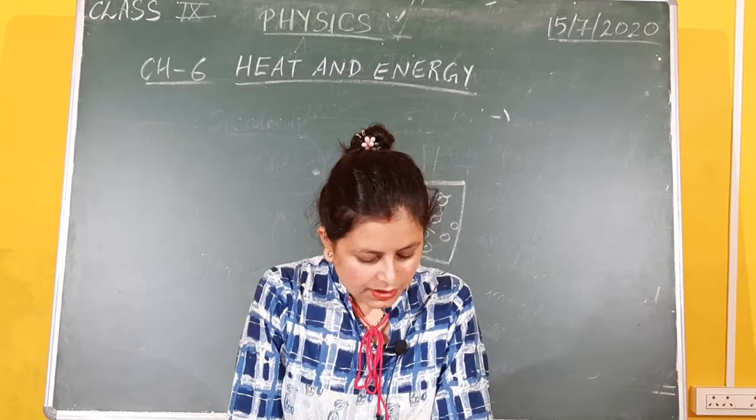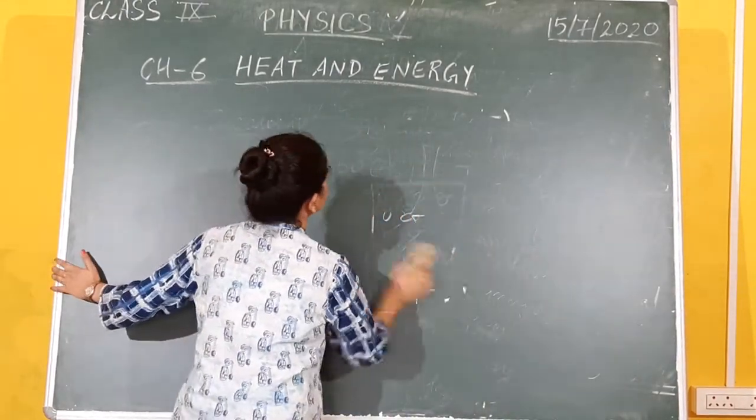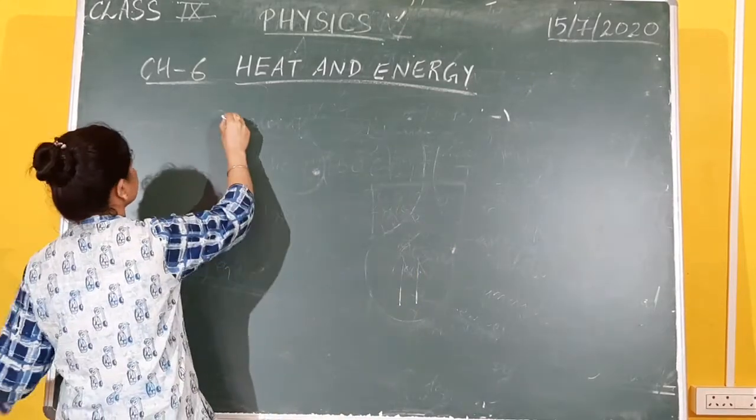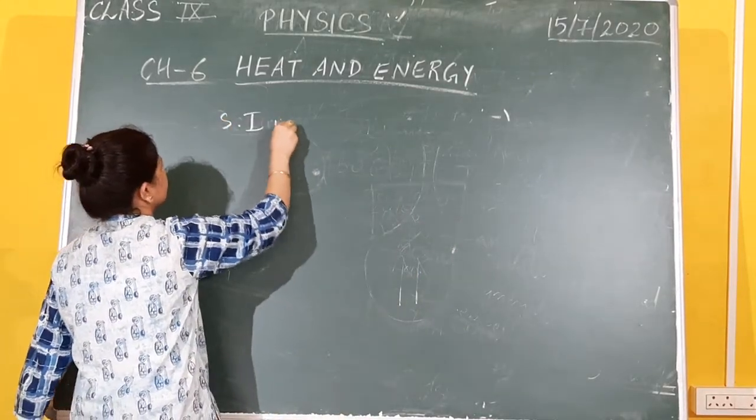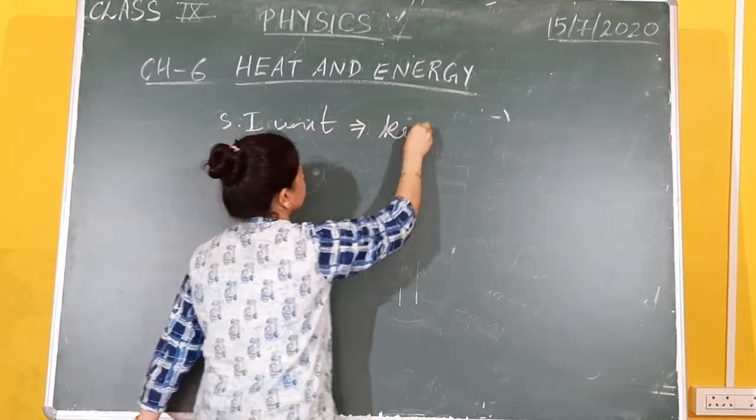Now coming to the units of temperature, the SI unit of temperature is Kelvin.